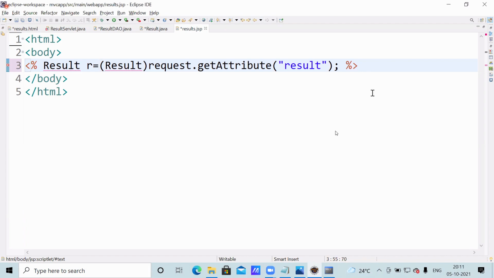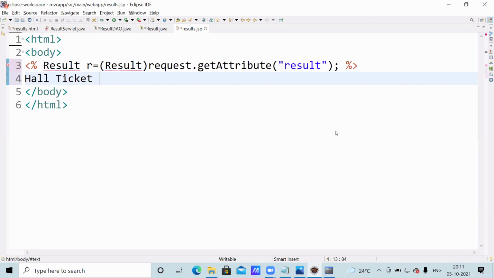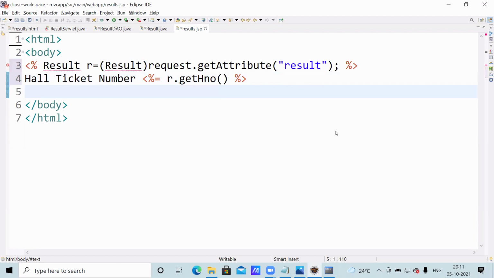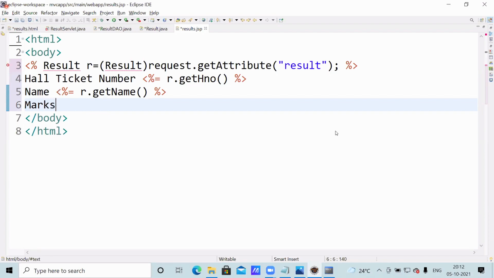Now after getting this, you can print. If you want to print the hall ticket number, you can print r.getHallTicketNumber, the name of the student, r.getName, the marks of the student, r.getMarks.